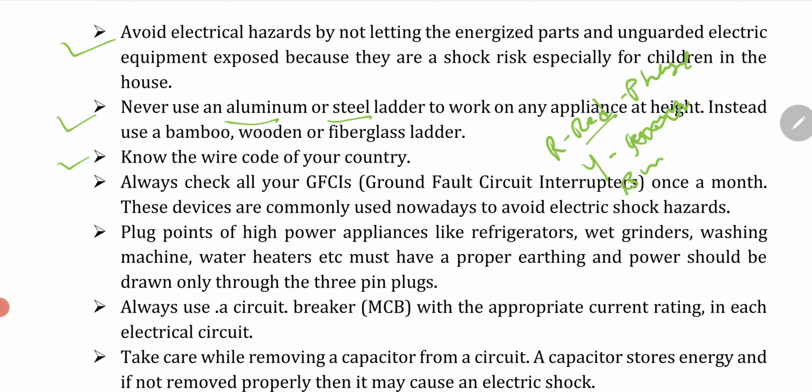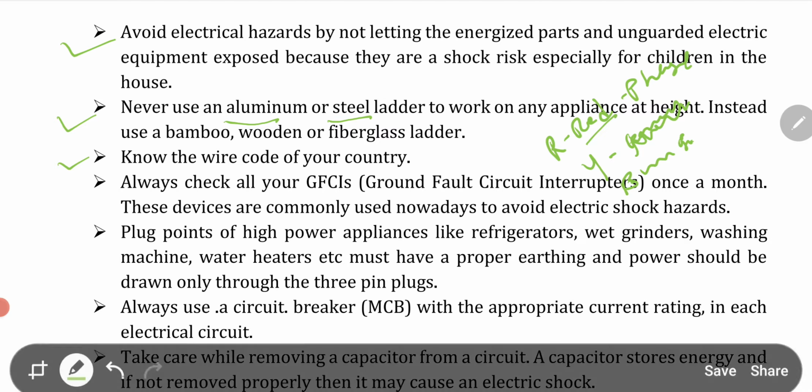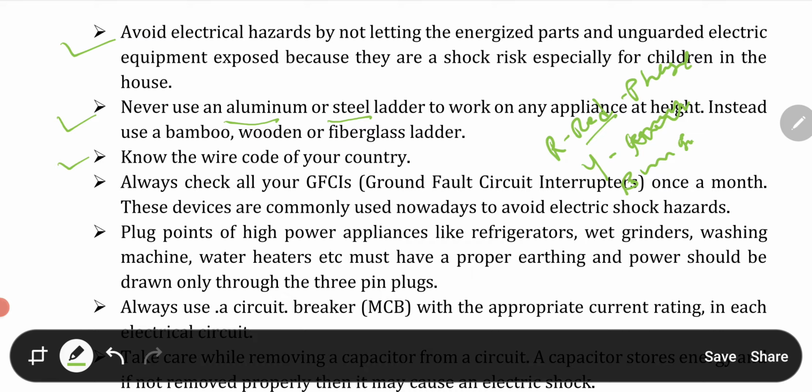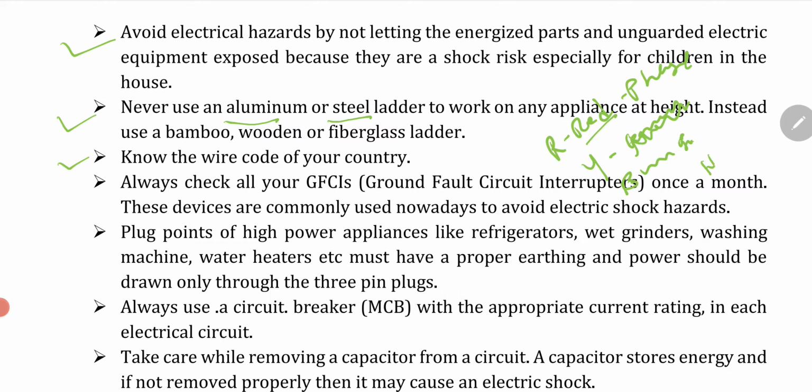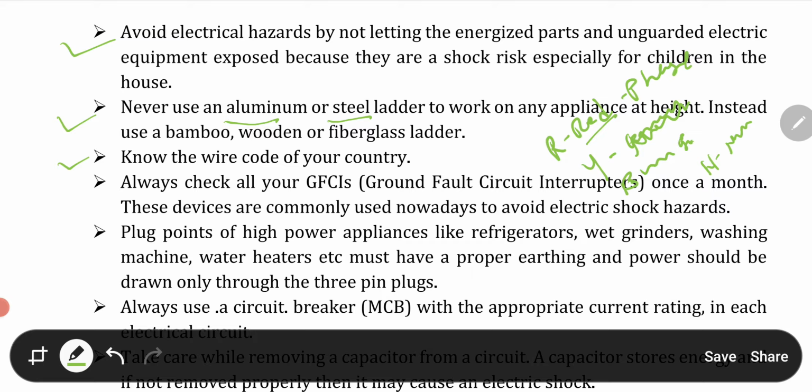And blue wire stands for... black wire stands for ground wire, okay. Or you can see R, Y, N, B. So red wire stands for phase, N stands for neutral, and blue stands for ground. So keep in mind this color code, okay.